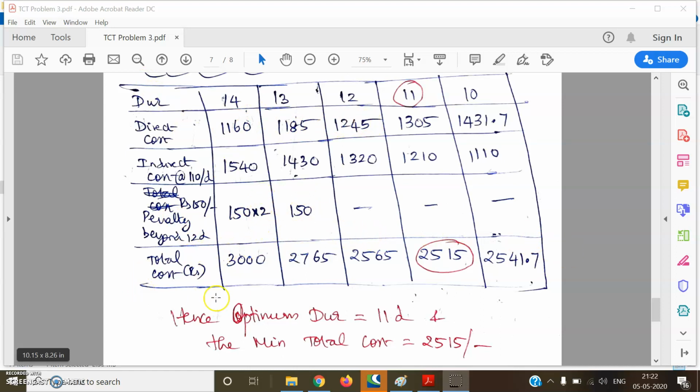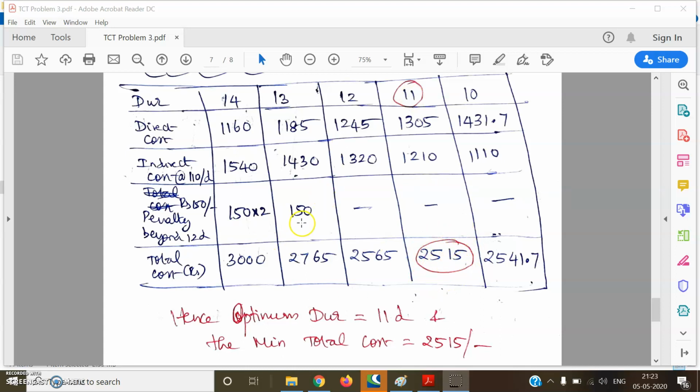When you draw the total cost, we have to incorporate this penalty, adding the penalty to these values. So the graph takes direct cost, indirect cost, and total cost values, and if you plot it, you will get the lowest point corresponding to 11 days of completion and the minimum cost of 2515 rupees.